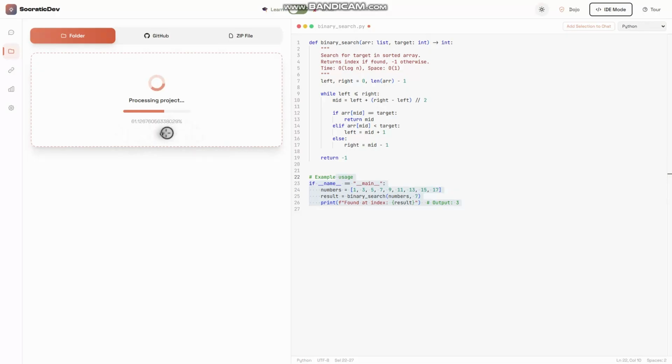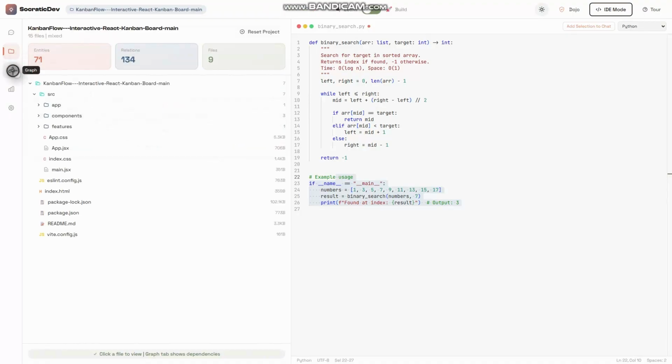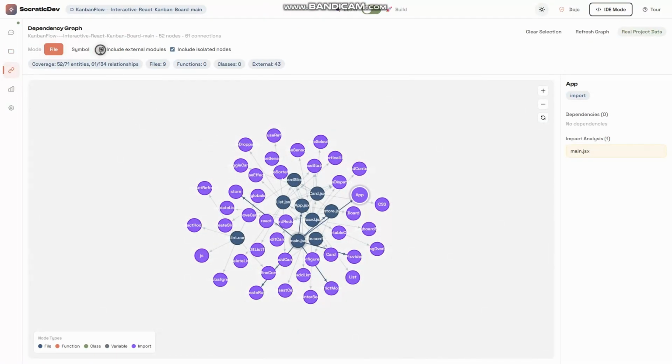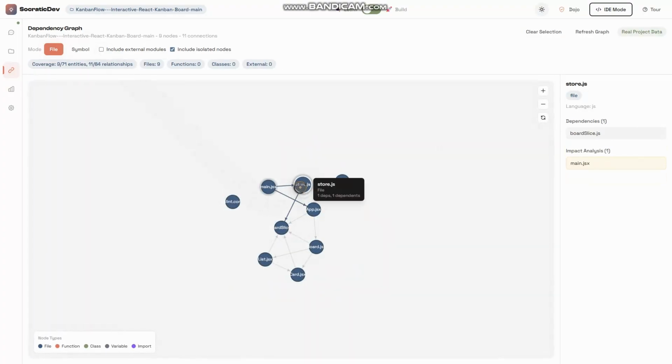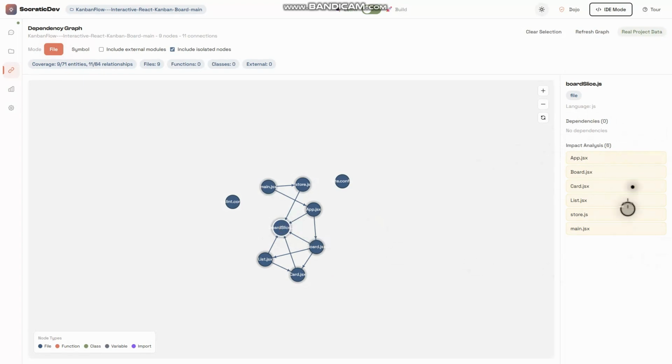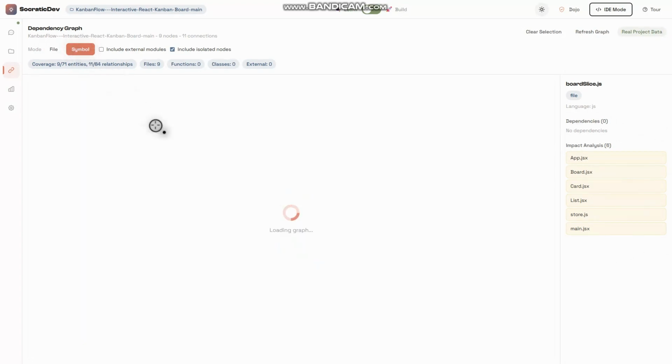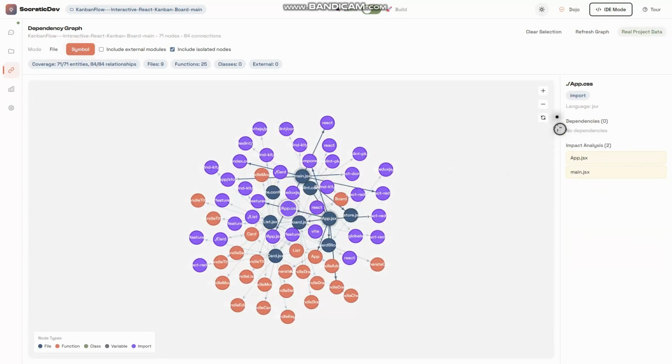The result is a visual interactive graph of your entire application. At a glance, which components are central, which are isolated, and where complexity lives. Whether you are a bootcamp student connecting the dots for the first time, a developer diving into an unfamiliar code base, or a senior engineer hunting down risky dependencies before they blow up in production, the graph is your X-ray vision. We support Python, JavaScript, TypeScript, and Java with more coming. No other tool gives you this kind of project-wide awareness out of the box.